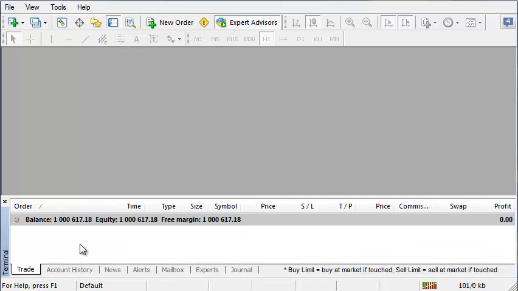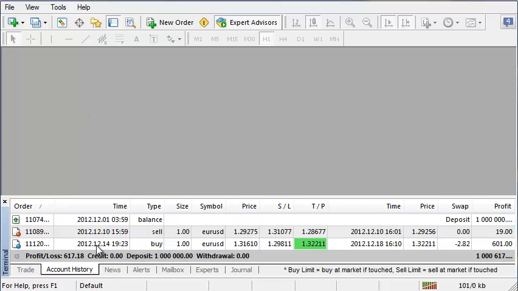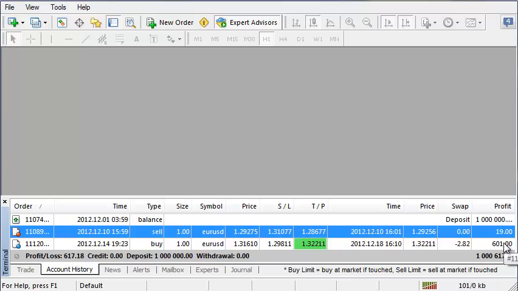So we'll look at the trade volume and look at the account history. Over here I made 2 trades. The order numbers were, and then the time, the type was a sell or a buy trade. The size was one lot size, which was $10 per pip on this broker. Another one was 1.0, which was $10 per pip. So obviously I made almost 2 pips here and almost 60 pips here.